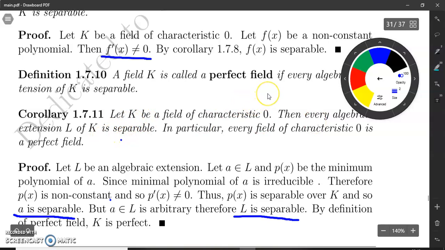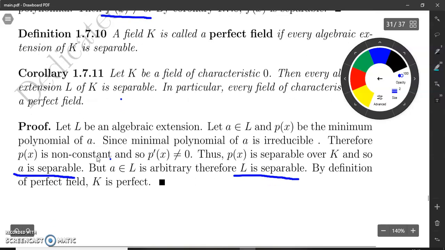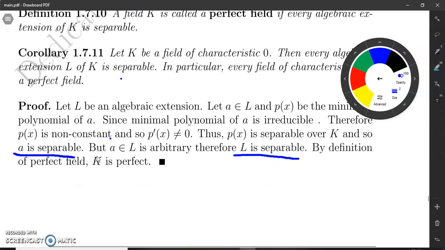Now, use the definition. If every algebraic extension of K is separable, then we call it a perfect field. Here we have observed that every algebraic extension of K is separable. It means the field K is a perfect field. That is, every field of characteristic 0 is a perfect field.